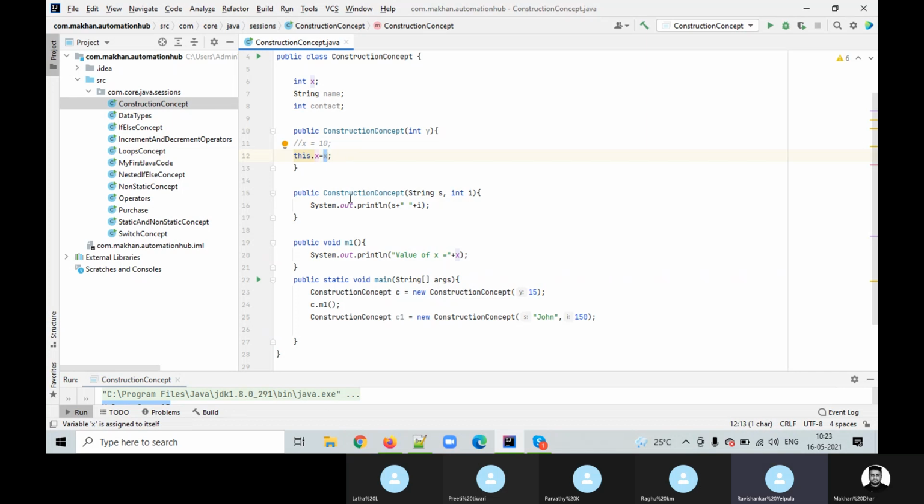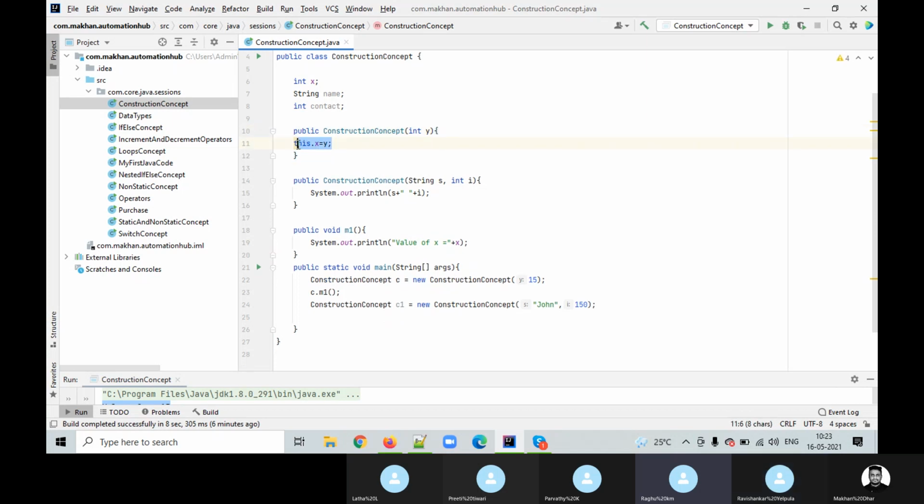No need of this. Do you want to comment? No, remove this. Before x, there is a "this". Remove that. Yeah, x equal to y. Simply type x equal to y, that's it.